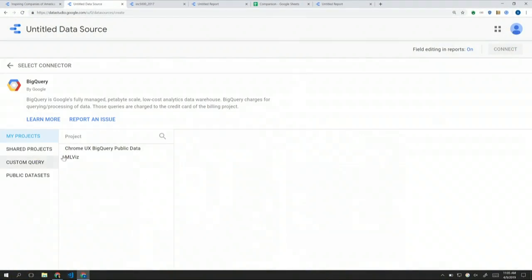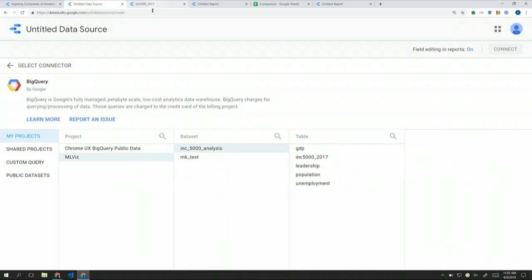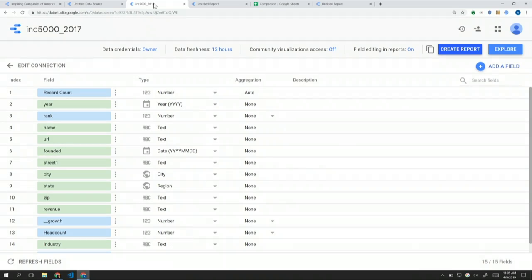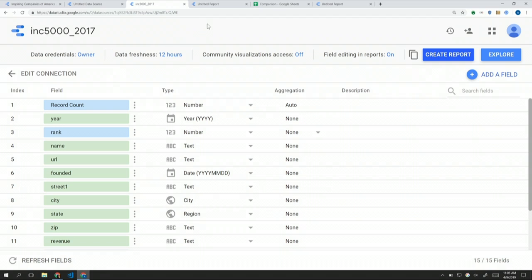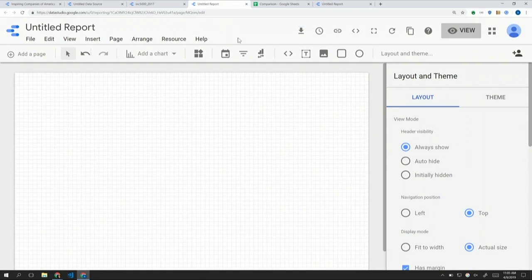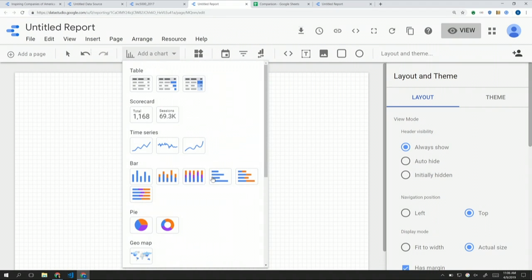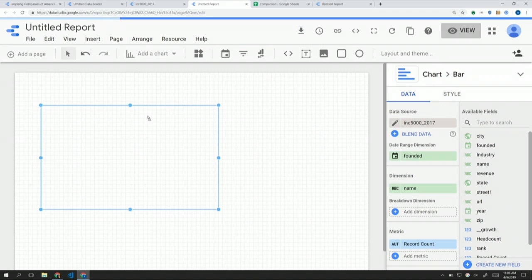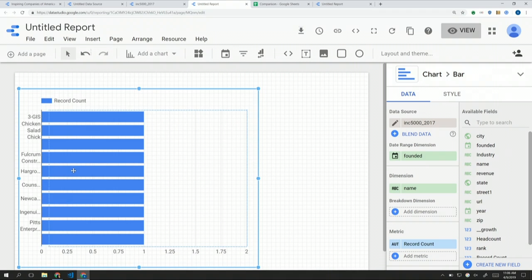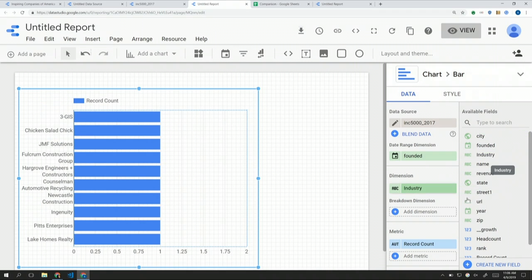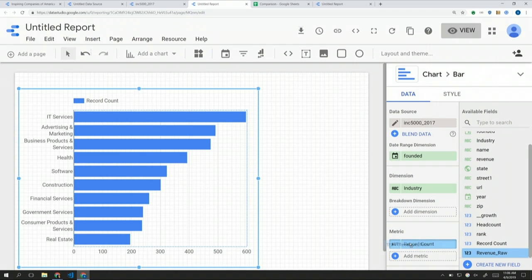So to do that, we went to Data Studio. We selected BigQuery. We picked our data set, and then we connected to it. Once you connect to it, it gives you the overview of the data. As you can see, this is what the data looks like, the entire schema of the data, and then once we connect to the data set, it gives us a blank canvas where we can create our viz. So let's try to create our first viz. We'll add a bar chart, and we'll try to see the average revenue of companies by industry.